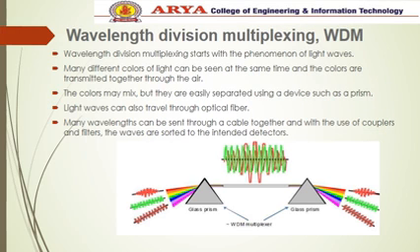Wavelength division multiplexing starts with the phenomenon of the light wave. Many different colors of light can be seen at the same time, and these colors are transmitted together through the air. The colors may mix, but they are easily separated using a device such as a prism. The light wave can also travel through optical fiber. Many wavelengths can be sent through a cable together, and with the use of couplers and filters, the waves are sorted to the intended detectors.